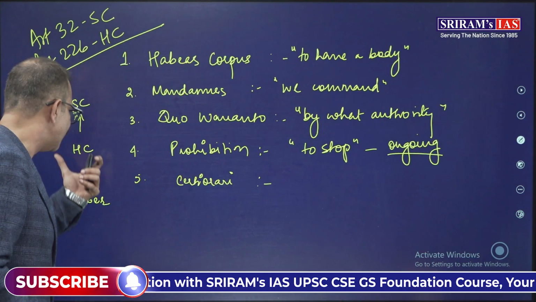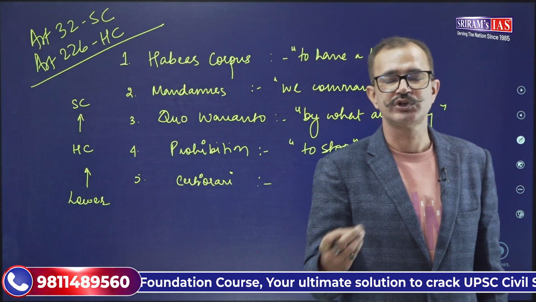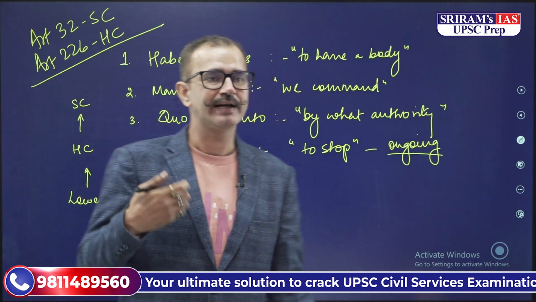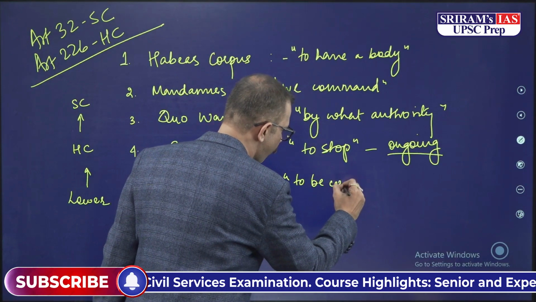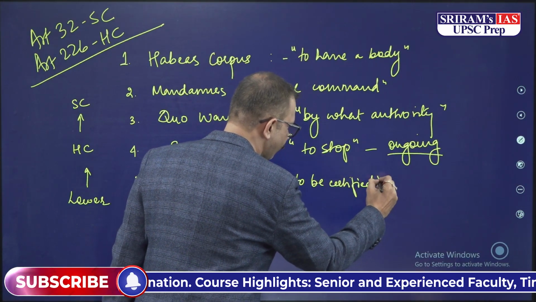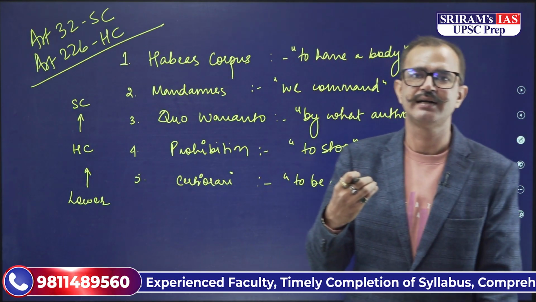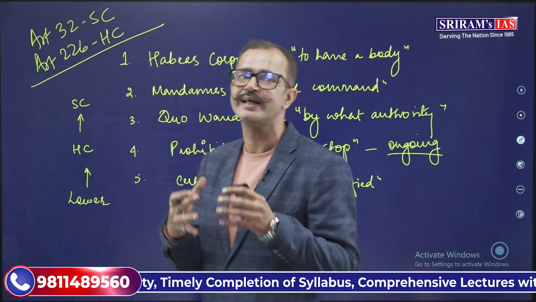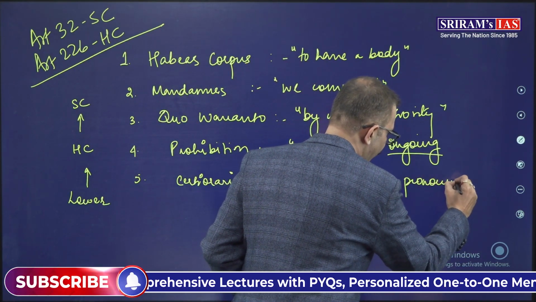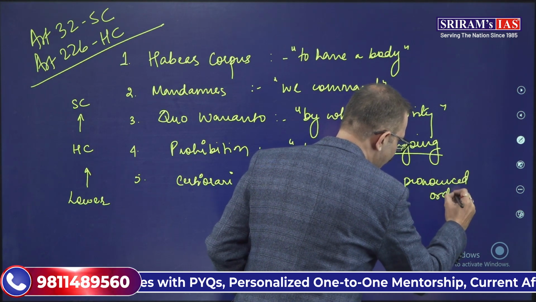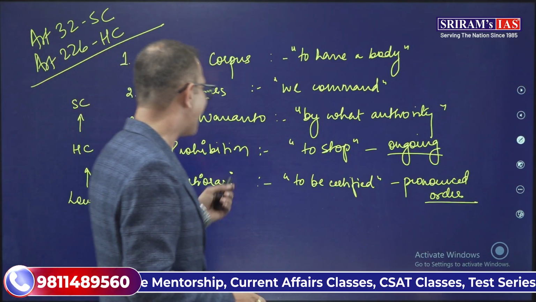The higher court will tell the lower court not to proceed with the proceedings in the case. And when it comes to certiorari, it means to be certified. When we talk about certiorari, it is basically when the judgment or the order has been pronounced. Where there is a pronounced order, that order will be quashed and the case will be transferred to the higher court. So that is certiorari.